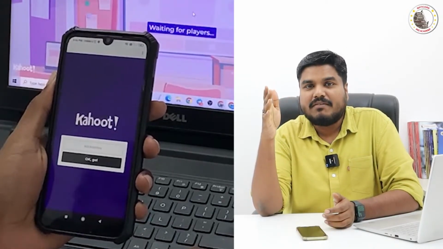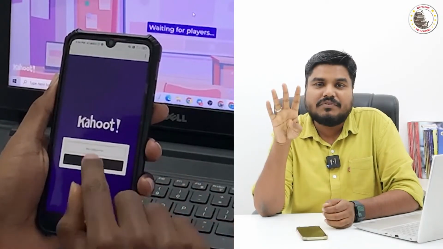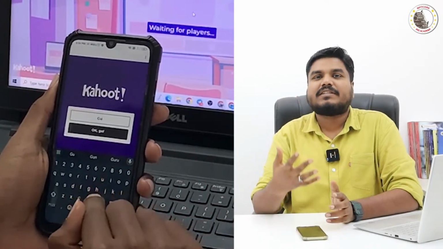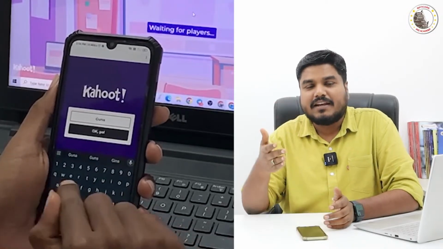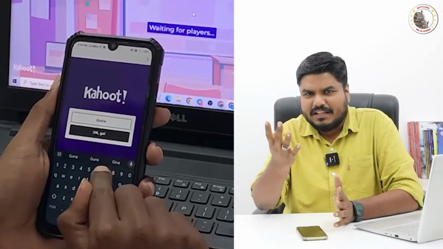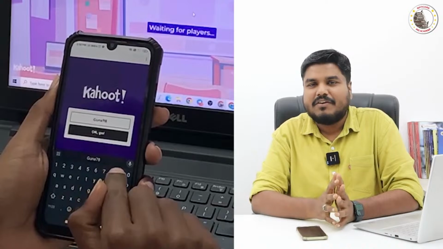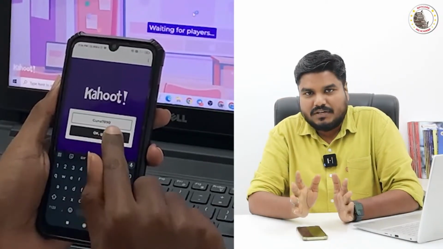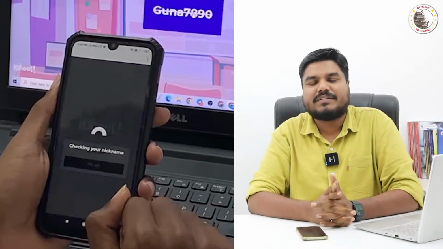Followed by your username, please give the last 4 digits of your mobile phone number. For example, my username is Guna8990, with the last 4 digits of my phone number. Like that you can create your own username. That's all, you are ready to participate in the quiz.